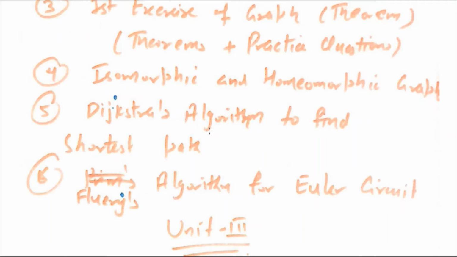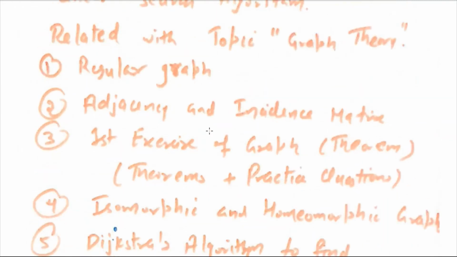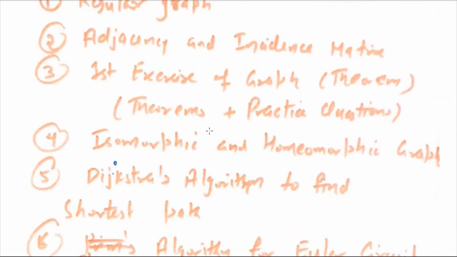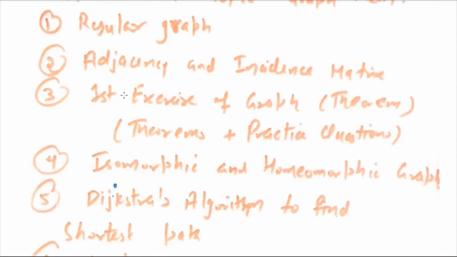And to find the Euler circuit from any given graph, you can apply Fleury's algorithm. So from graph theory, these five or six topics are important, which can cover long answer type questions. And from these six topics, I strongly recommend the first exercise of graph theorems, adjacency and incidence matrix, regular graph, and Dijkstra's algorithm to find the shortest path. Please don't skip these four topics.